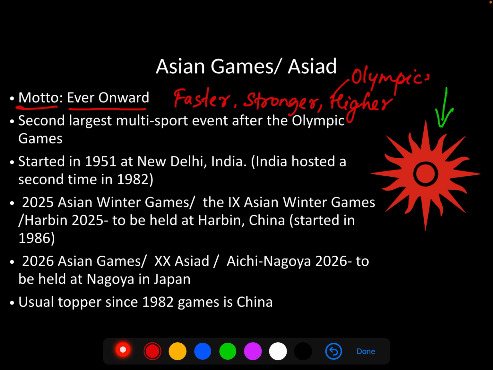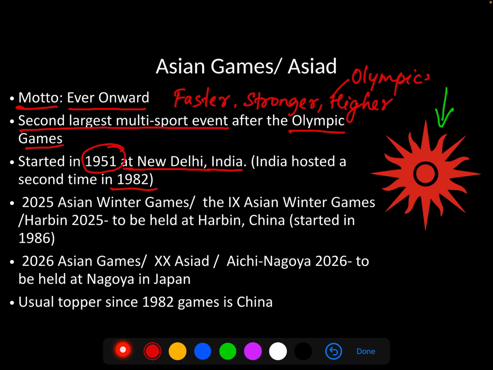See, Asian Games are the second largest multi-sport event after the Olympic Games. Now pay attention. It started in 1951 and the inaugural one was held in New Delhi in India. It is interesting to note that though the game in 1951 was held in India, India has gone on to host it only one more time, and that was in 1982, and that too was in New Delhi.